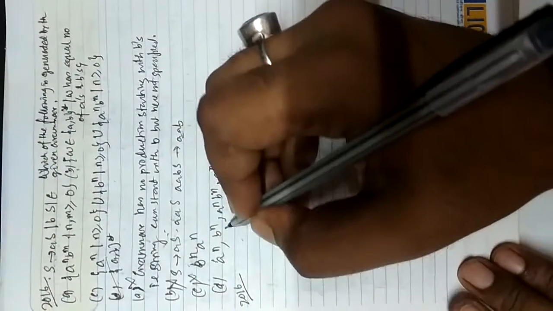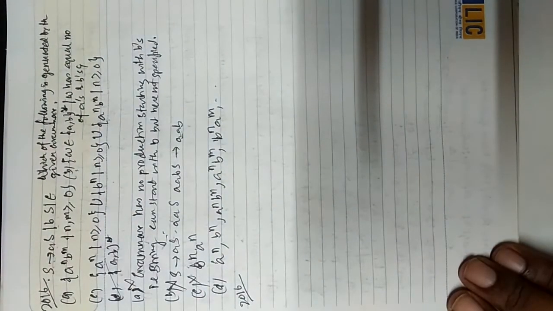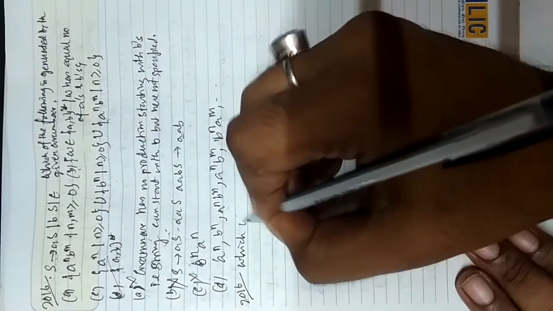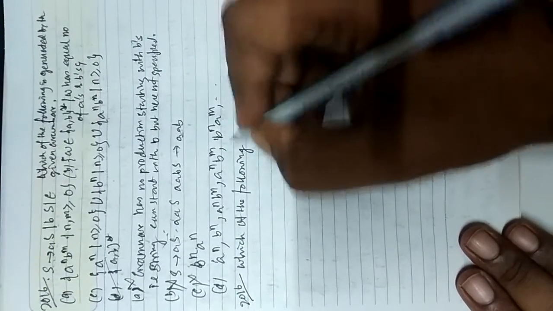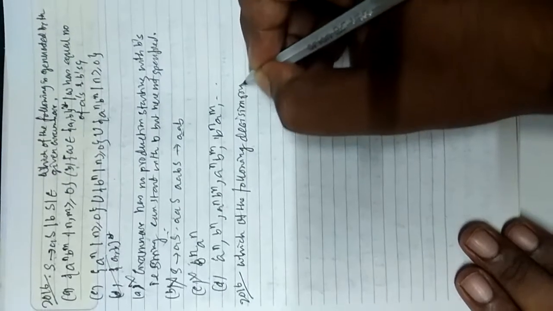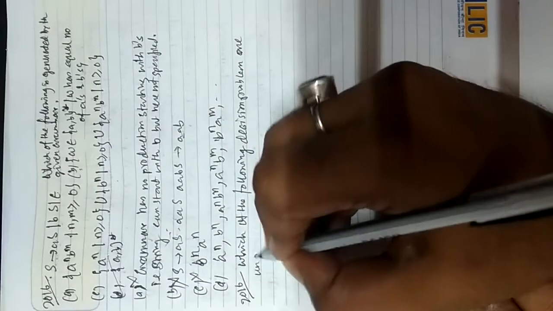Now let us go for another problem. It also came in 2016. It is about decision problems. I have already done a video lecture on decision problems and undecidability, so please go through it before doing this. It is given: which of the following decision problems are undecidable?